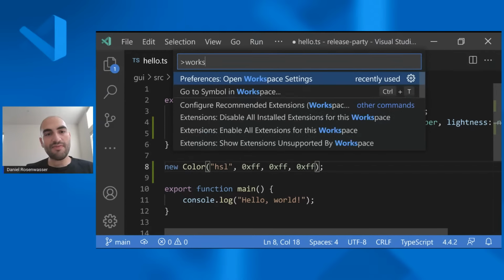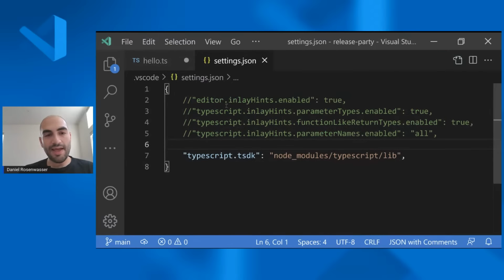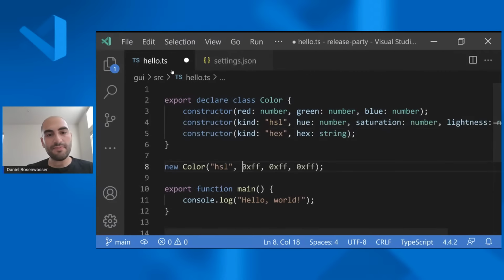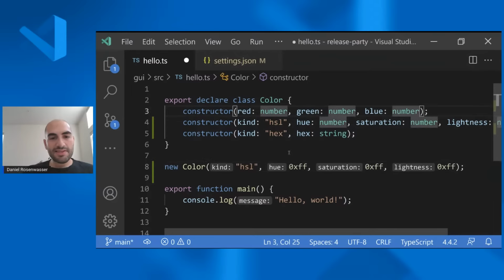One of the things that we've added for TypeScript 4.4 and VS Code is this new feature called inlay hints. So I'm just going to turn this on for parameters and parameter names for now. So all of a sudden, I'm getting this friendly sort of ghost text here, right? I've got kind and hue and saturation and lightness.